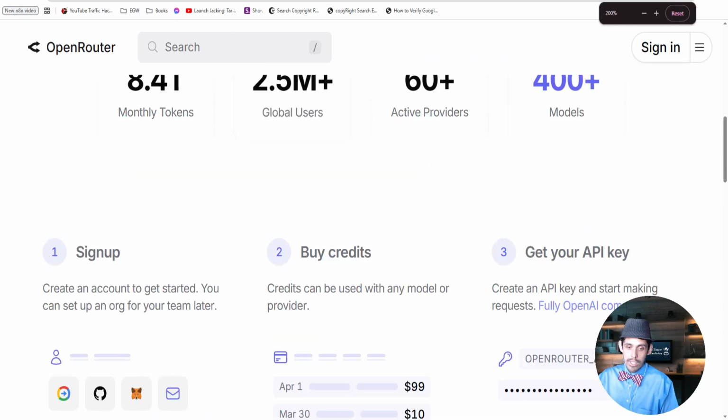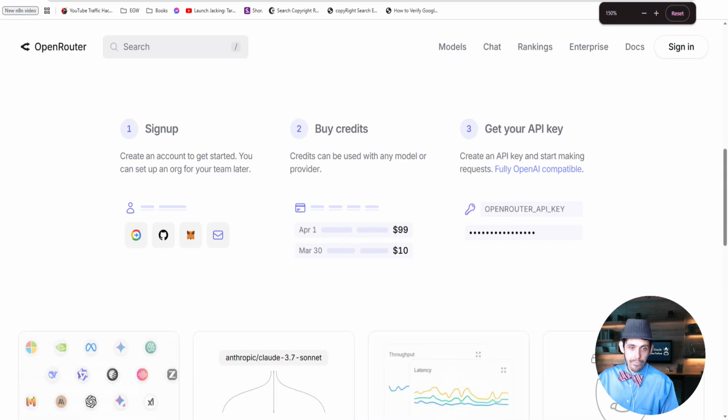All you got to do is sign up. It's free to sign up, and then you buy credits. Think of it like a prepaid card, and you just load the card with like $10. I put $50 on the account, and in 3 months I've used it for all my automations and did a ton of work, and I only paid $3 in 3 months. Like, this is the tool. Get out of here. Yeah, I know, it's amazing.